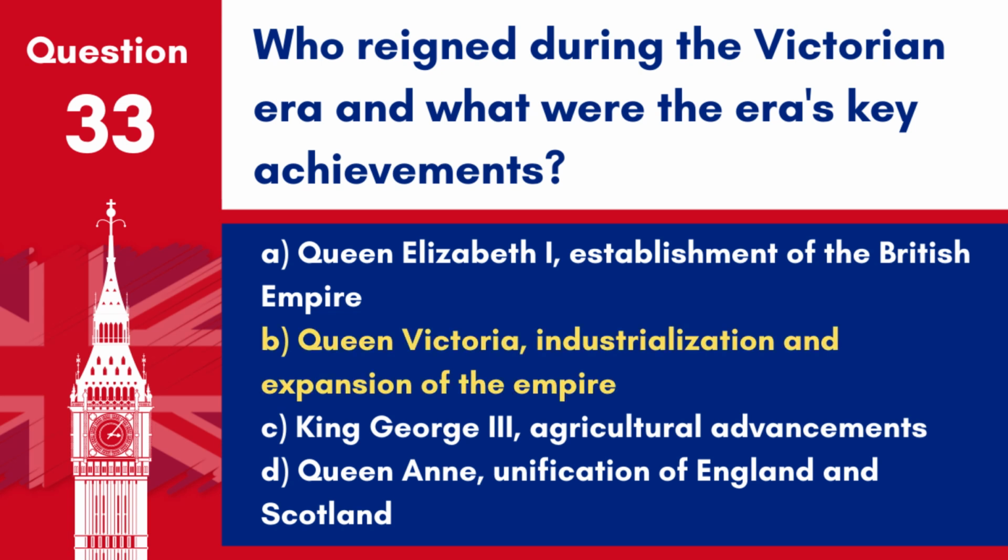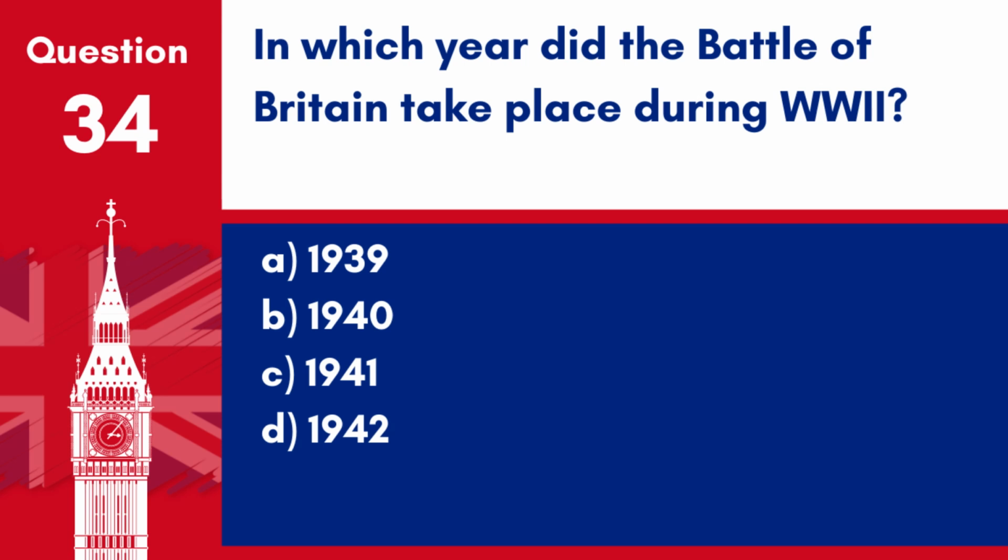Answer. B. Queen Victoria, industrialization and expansion of the empire. Queen Victoria reigned during the Victorian era, which was marked by industrialization and the expansion of the British Empire. Question 34. In which year did the Battle of Britain take place during World War II?